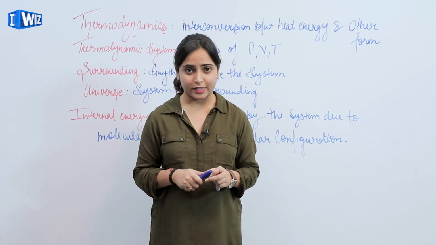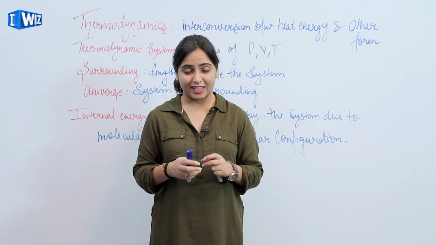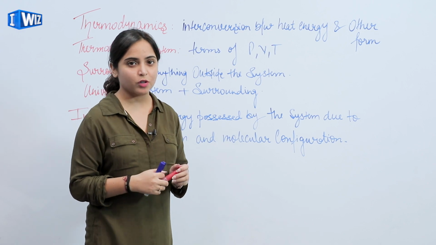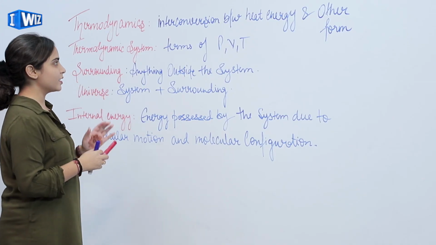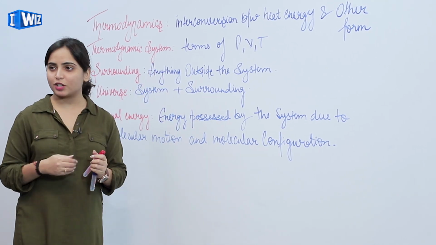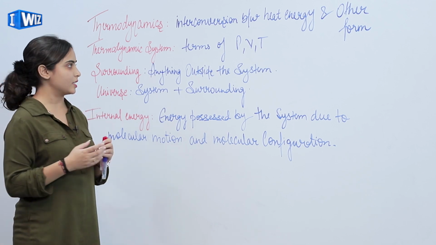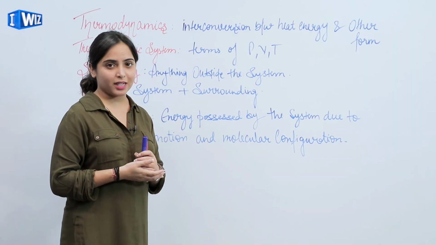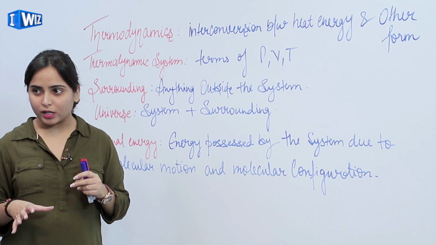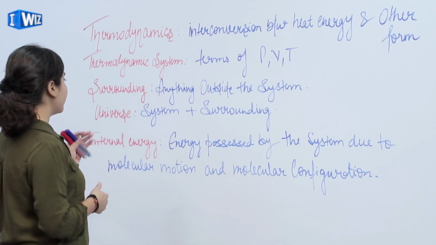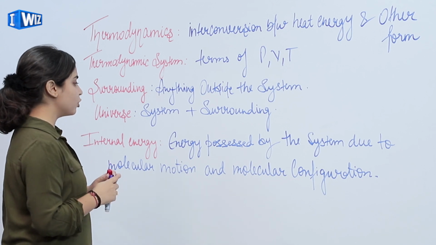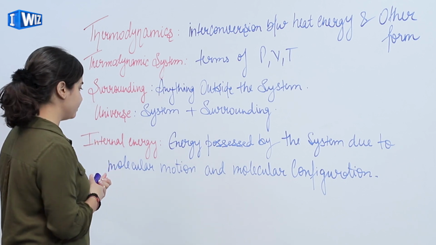Thermodynamics is a branch of physics which deals with the interconversion of heat energy and other forms. So let us define some basic terms for thermodynamics. Thermodynamic system: any system which we can represent in terms of PVT, that is pressure, volume and temperature, is a thermodynamic system. Surrounding: anything outside the system is called surrounding. Universe: system plus surrounding consists of the universe. And internal energy: energy possessed by the system due to molecular motion and molecular configuration.